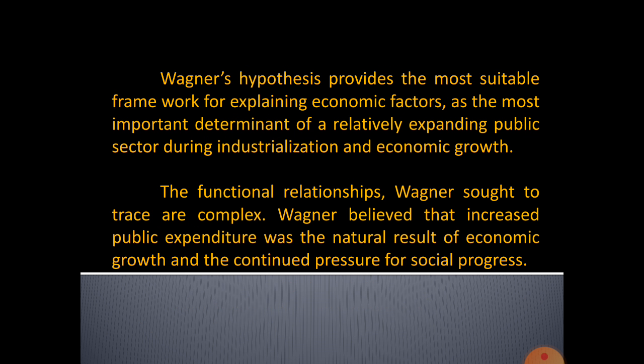The Wagner hypothesis provides the most suitable framework explaining economic activities as the most important determinant of a relatively expanding public sector during industrialization and economic growth. Wagner sought to trace our complex. Wagner believed that increased public expenditure was the natural result of economic growth and the continued pressure for social progress.